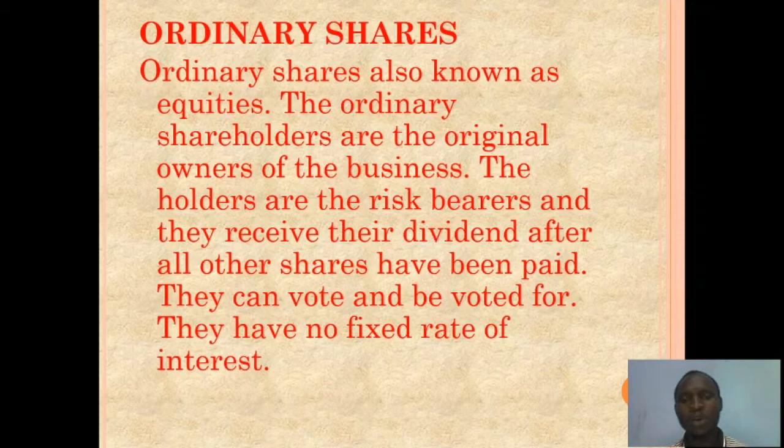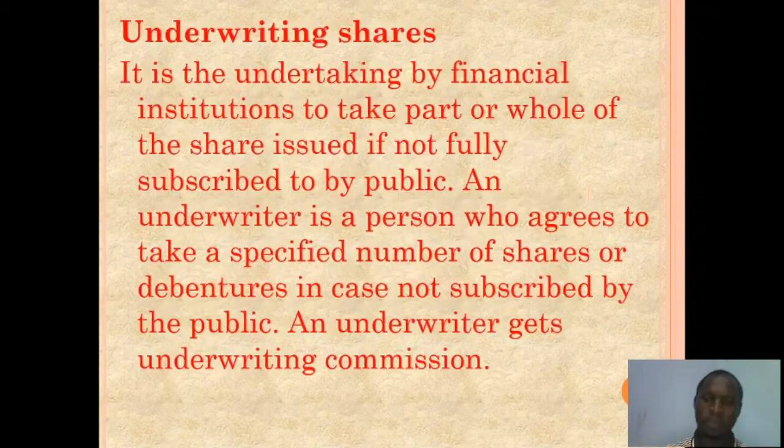So the shares the original owners own are known as the ordinary shares or equities. This set of people have the right to vote and be voted for, and they do not have a fixed rate of interest. They bear the risk of the business. They are into the management and day-to-day running of the business.